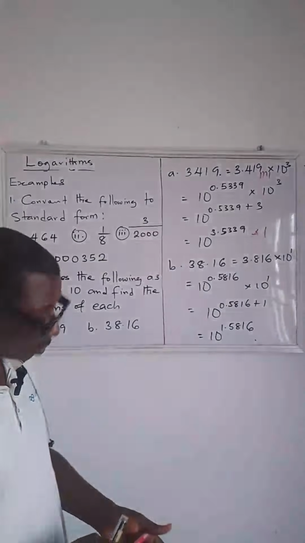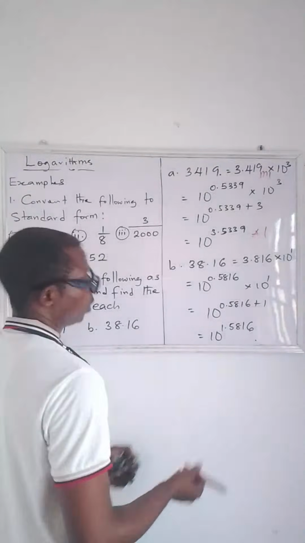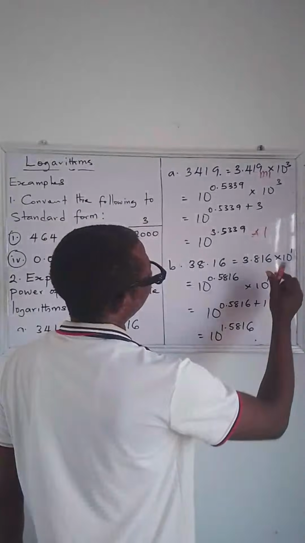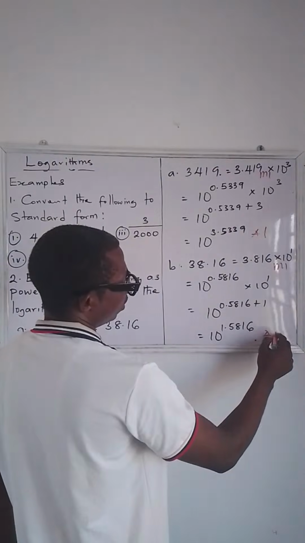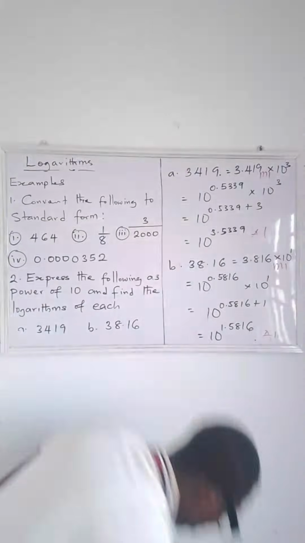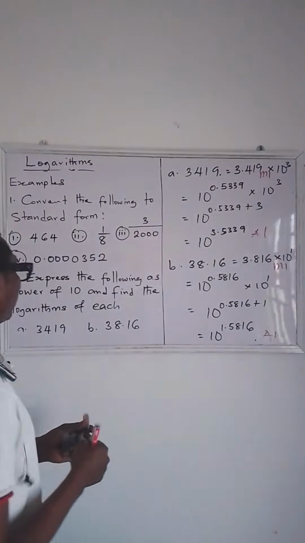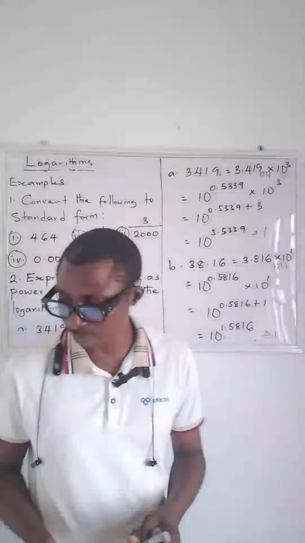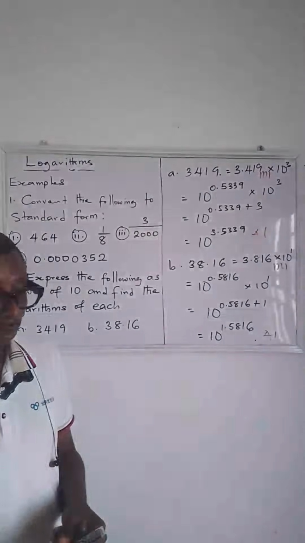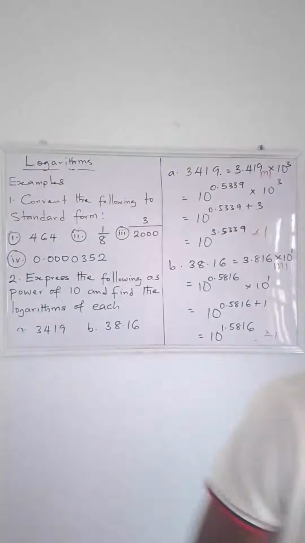All right, so how do we award marks to this? This is going to give you M1 for the standard form and A1 for the answer. All right, so that is the end of the first part of the question. So we are having another question. Okay, so now let's move on.